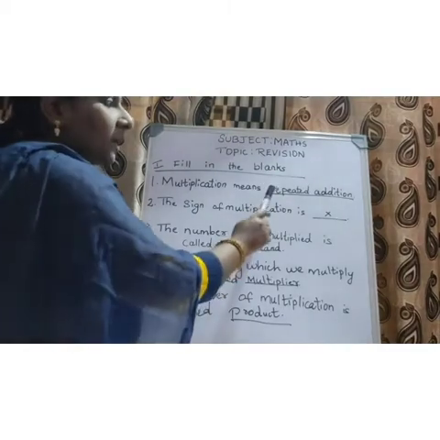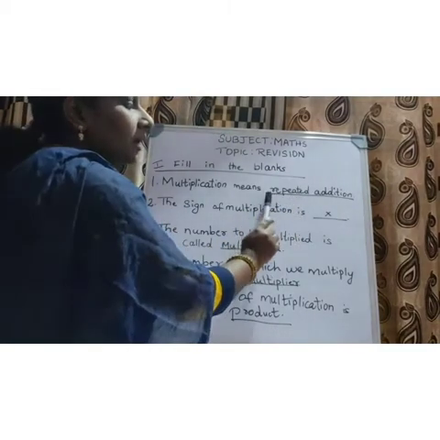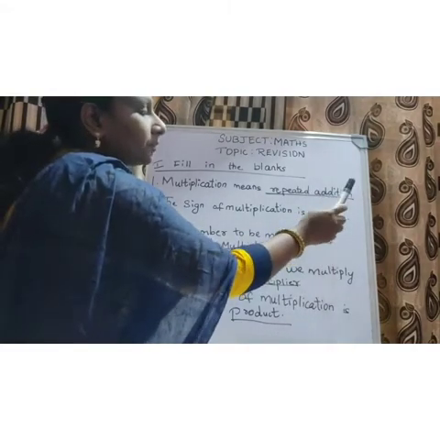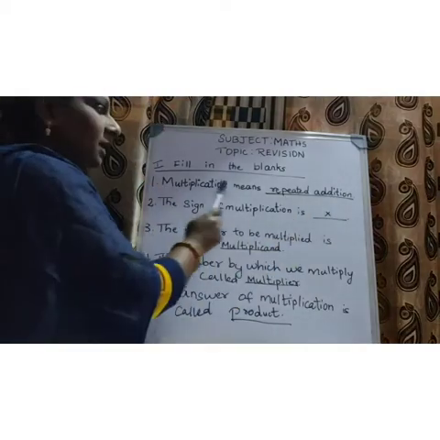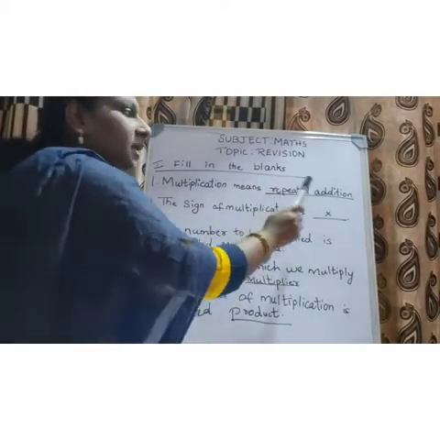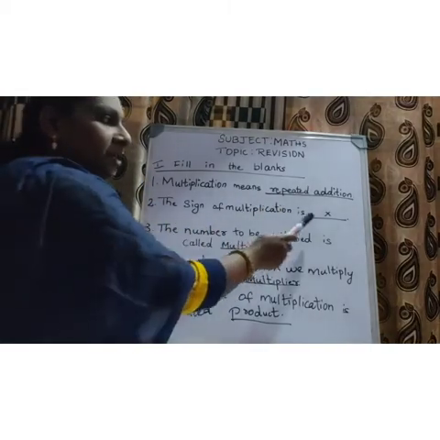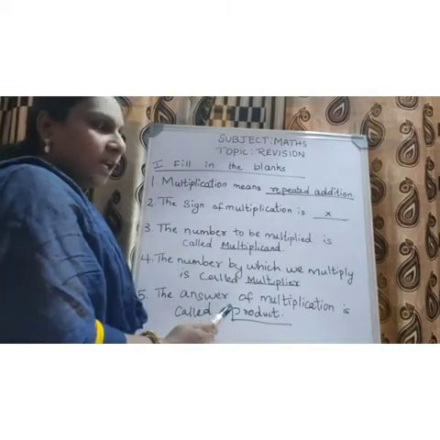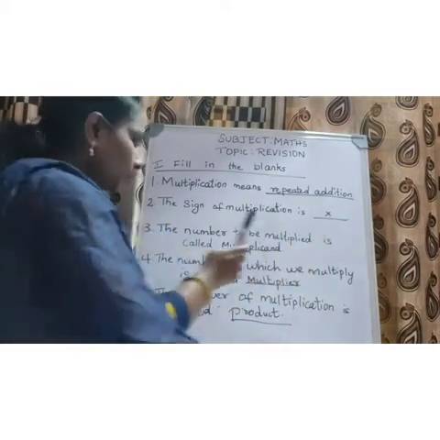Spelling for repeated, R-E-P-E-A-T-E-D, repeated, A-D-D-I-T-I-O-N, repeated addition. Multiplication means repeated addition. Sign of multiplication is dash. What is the sign of multiplication, children? Into. The sign of multiplication is into.